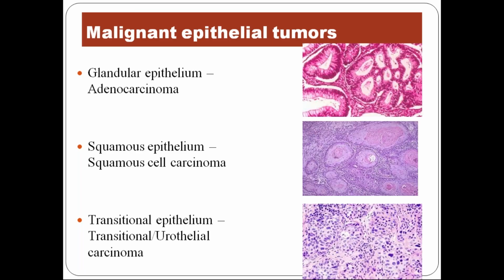Now coming to the malignant. You can see all these are glandular epithelium. So adenocarcinoma, because it's of epithelial origin and of glandular pattern. Now, from the squamous epithelium, it is called squamous cell carcinoma. From the transitional epithelium, it is called transitional cell carcinoma, or the better term is urothelial carcinoma. So now you understood. With adeno, you have to think yes, it's glandular. With carcinoma, you have to think yes, it is malignant, yes, it is of epithelial origin. So this is the naming system.